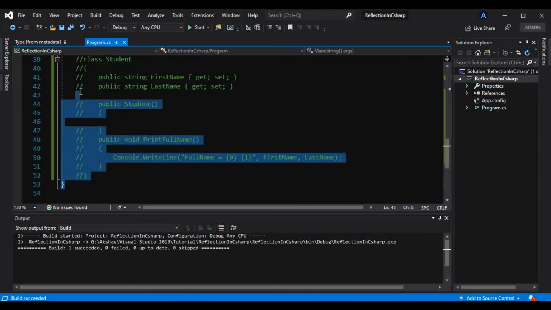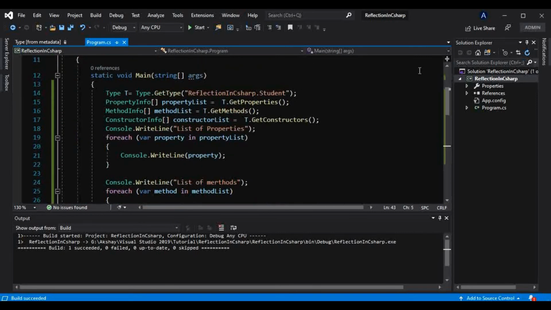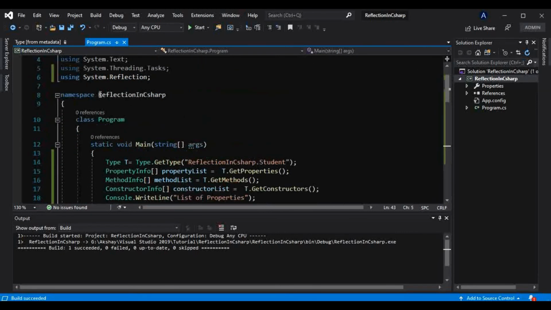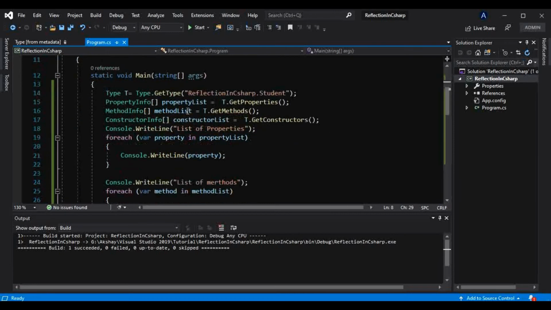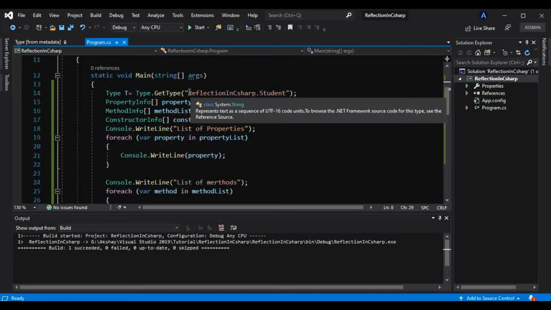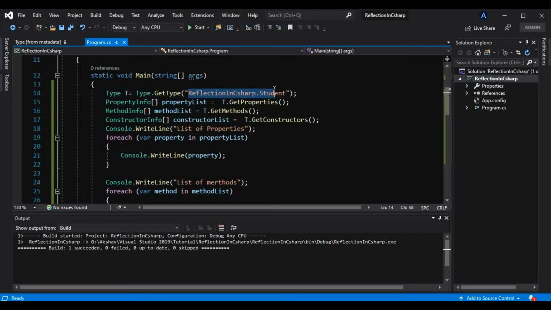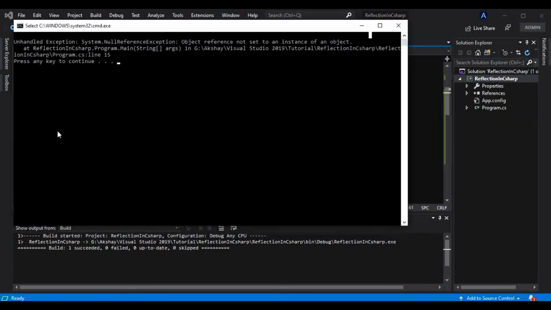Obviously there is no such class present inside this namespace, but the compiler is not giving any error at compile time. It lets us compile, and it throws the error at runtime. So this is a perfect example of late binding.